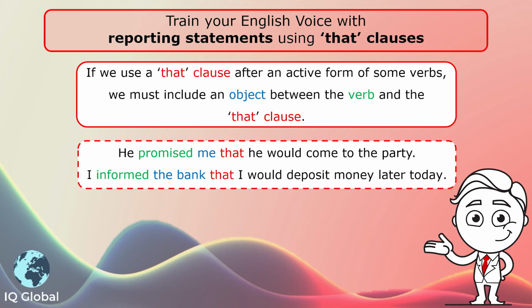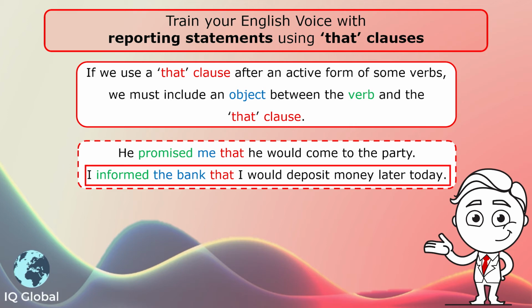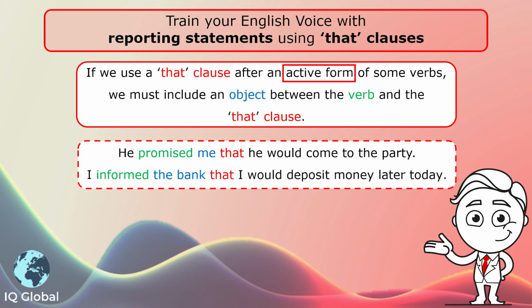The second example, I informed the bank that I would deposit money later today. The active verb is informed. The object, the bank. I informed the bank that I would deposit money later today.